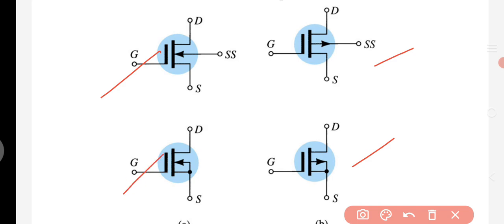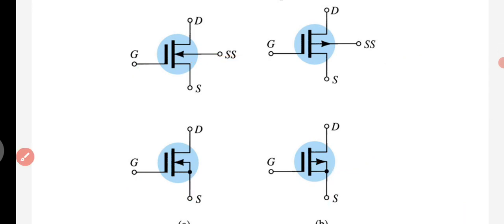When the substrate is not connected to the source, this is simply the arrow mark. When the substrate is connected to the source, then we can connect these two lines. That is the NMOS and PMOS. The only difference to identify NMOS and PMOS is the arrow mark direction. When the arrow mark is inward, that is the NMOSFET, and when it is outward, that is the PMOSFET. When the substrate is connected to the source, we can join these two, that is the source and substrate back to back connection. These are the differences in the symbols of depletion mode MOSFET.